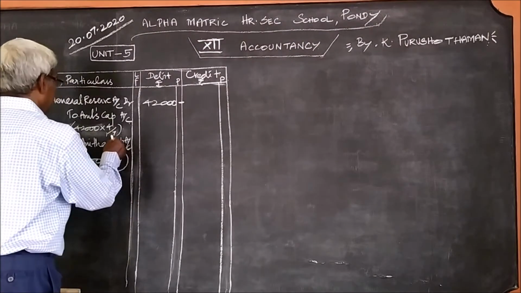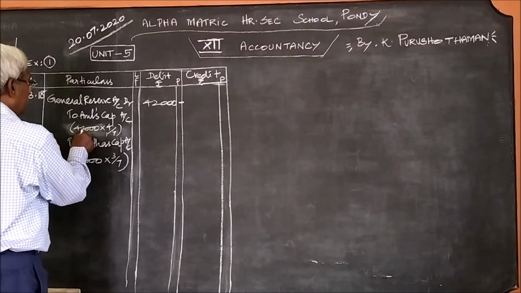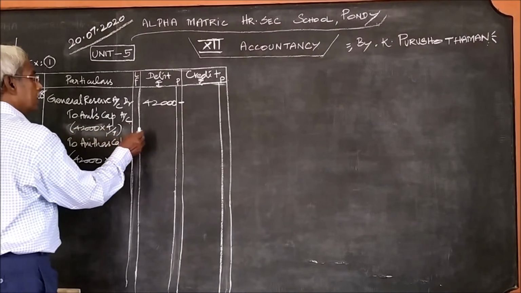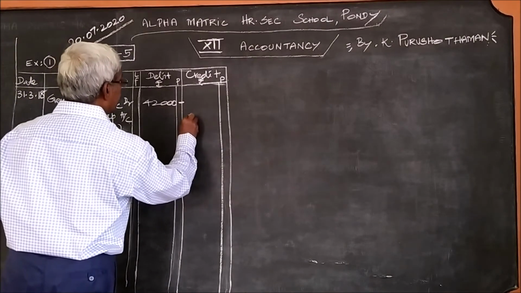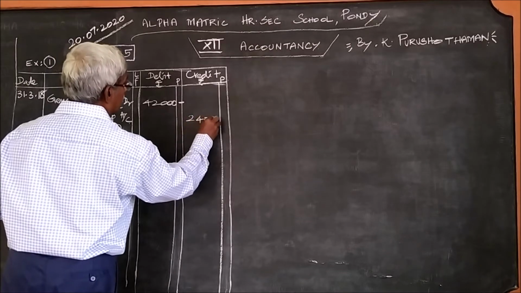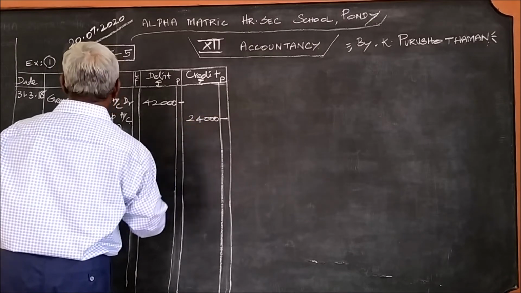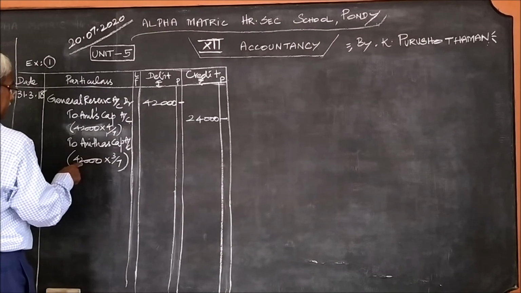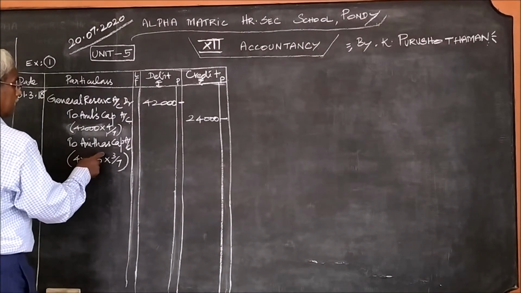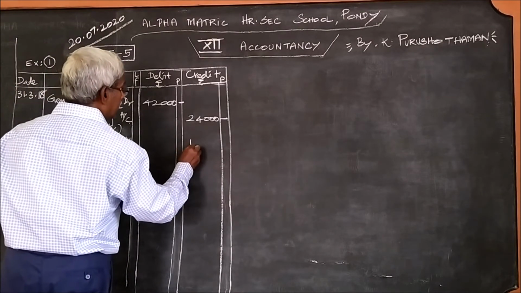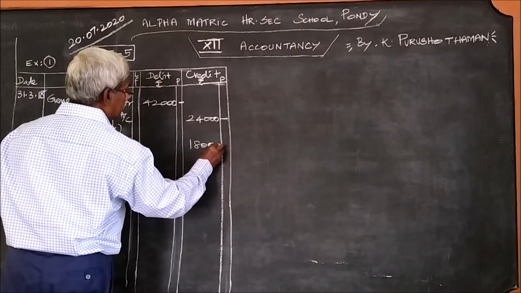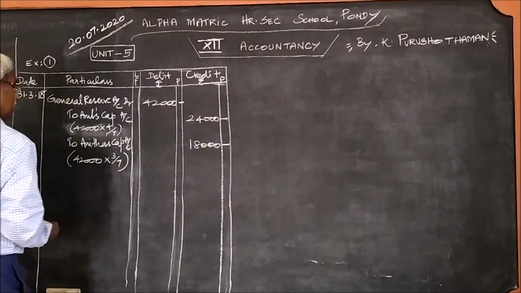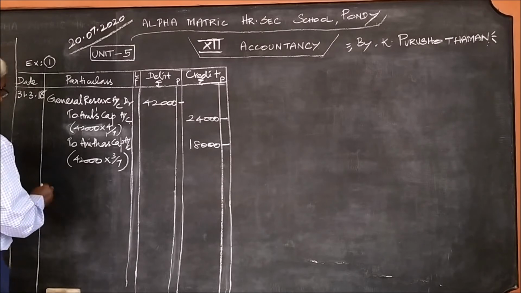Therefore what is the 7th part? If you simplify, this is 6,000. 4 into 6,000, 24,000 you should write. And Anita's 3 by 7, simplified, 6,000, 3 into 6,000, 18,000.